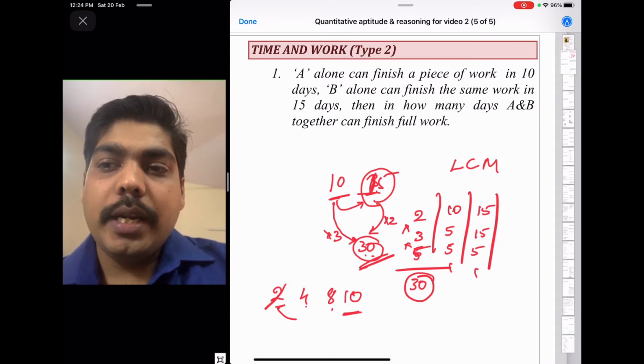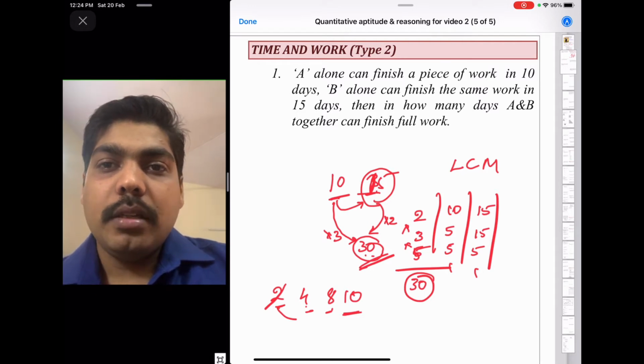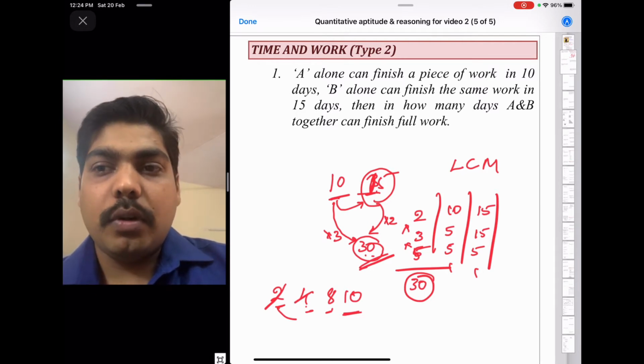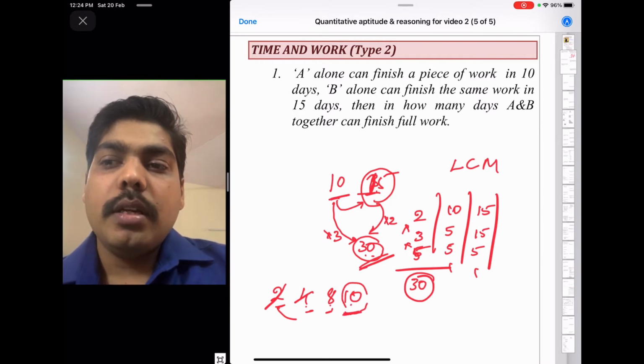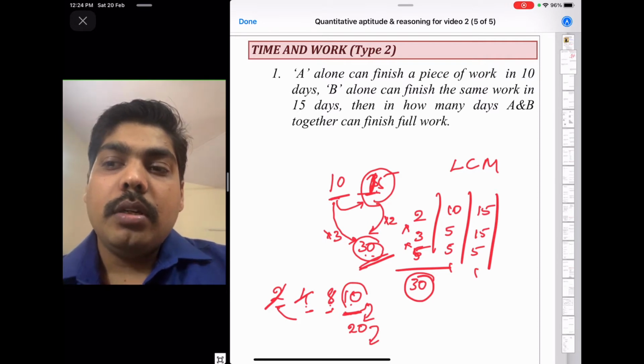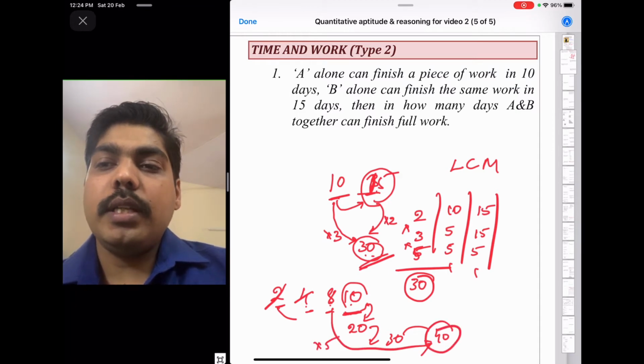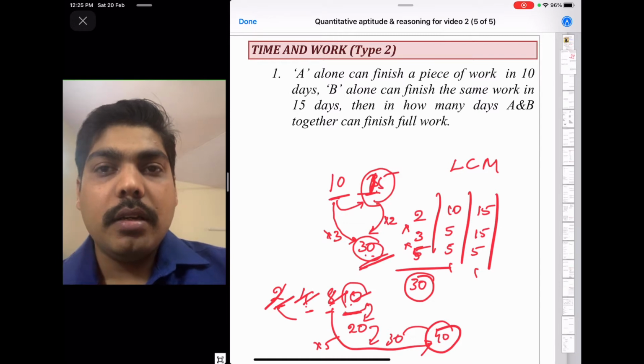Between 4 and 8, you can see 4 twos are 8. So you can strike out the 4. So between 8 and 10, you can pick the bigger number again. See whether 8 is dividing 10 or not. It is not dividing. So 10 twos are 20, 8 is not dividing completely. So 10 threes are 30, 8 is not dividing completely. 10 fours are 40. So 8 fives are 40. So 40 is the LCM of 2, 4, 8 and 10.